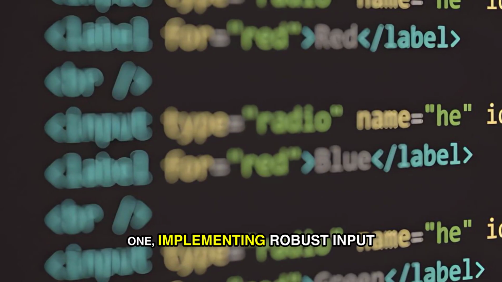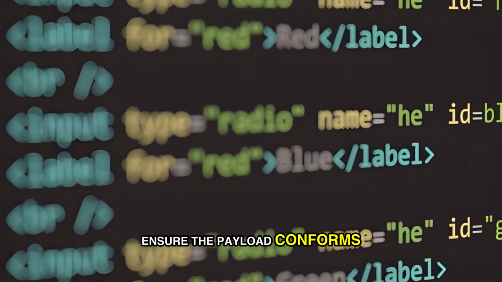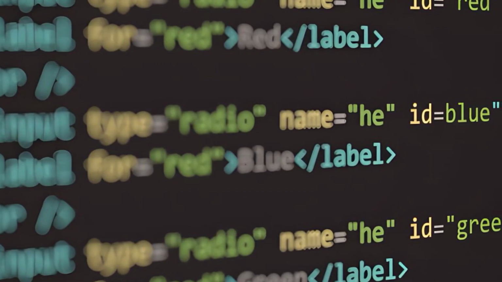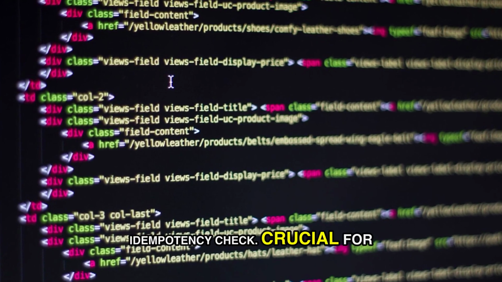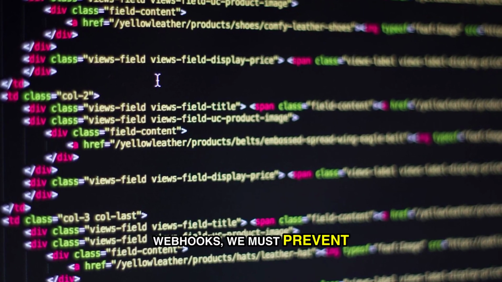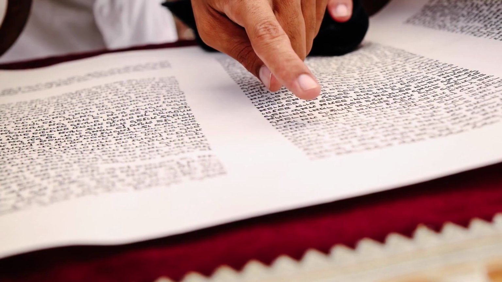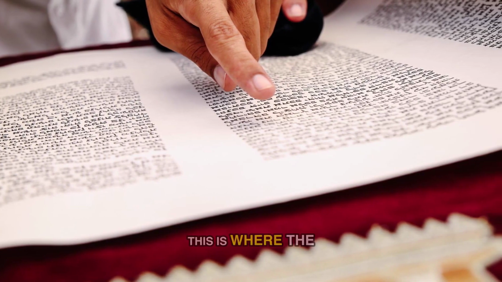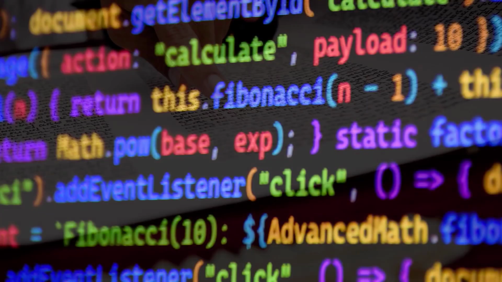Beat 1. Implementing robust input validation. We need to ensure the payload conforms exactly to our predefined schema before any business logic runs. Beat 2. Idempotency check. Crucial for webhooks, we must prevent double processing a transaction if the sender retries the request. Beat 3. The core business logic. This is where the middleware integrates with our payment gateway API to commit or refund.